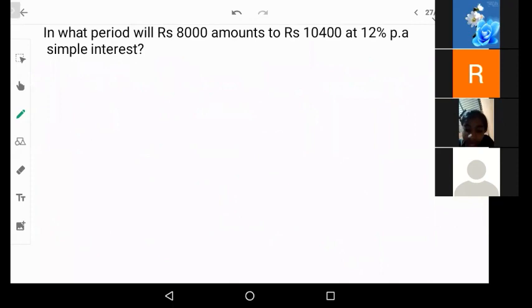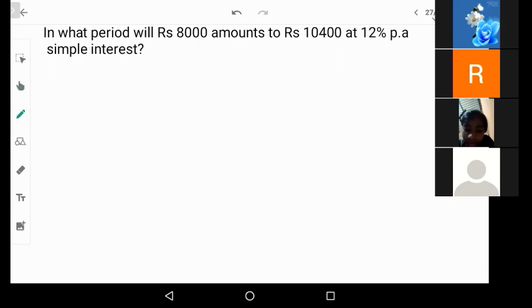Now we'll solve one more similar problem, so that you are more confident about solving it. In what period will 8,000 amount to 10,400 at 12% per annum simple interest? When they're asking in how many days, what time, what period, years, months, anything, it means that you are supposed to find out the time period.